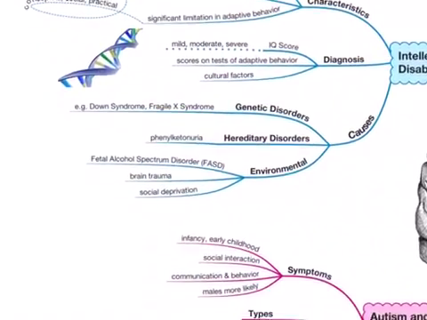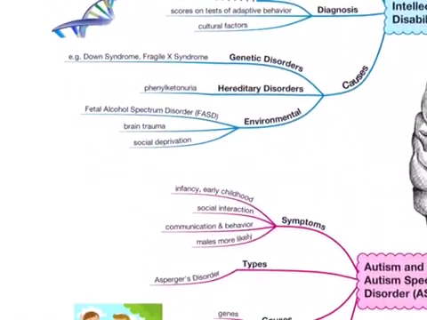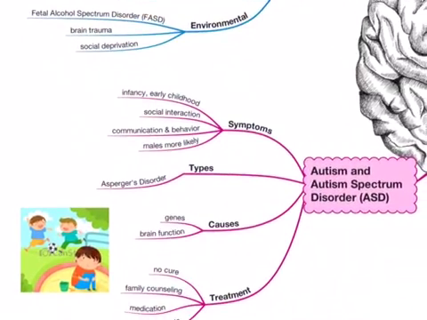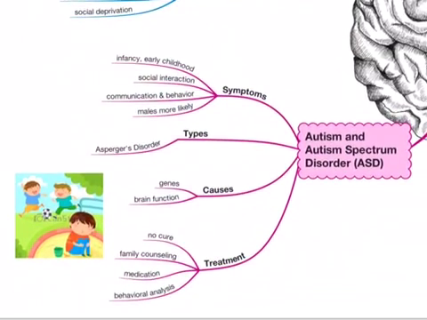Autism spectrum disorder is a name for a group of developmental disorders, one of them being autism. ASD has various symptoms and severities of these symptoms. Some of the symptoms include difficulties in social interactions, communication, and behaviors. Males are more likely to show these symptoms than females.